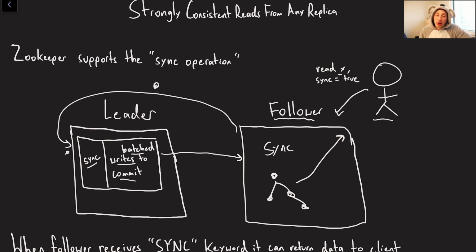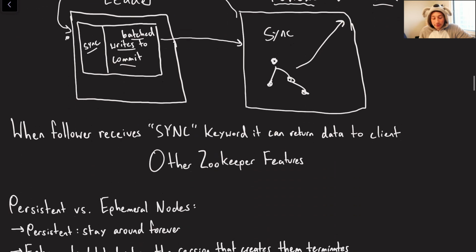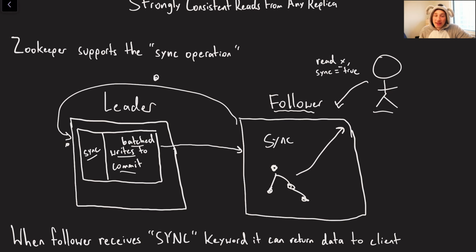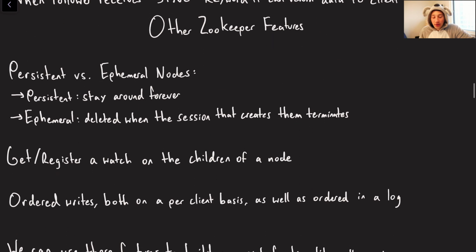Cool, so that is going to allow us to basically ensure that we flushed out all outstanding writes on the leader. Now, of course, it's not going to be as fast, right? There's a lot more latency to this operation, but sometimes you need these types of guarantees. Cool.